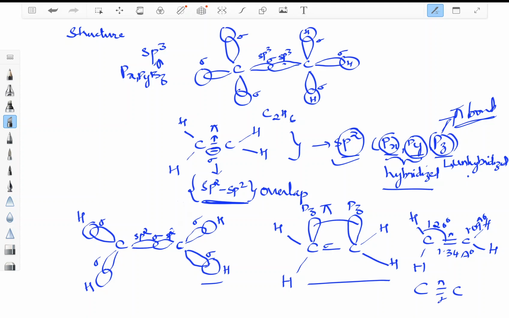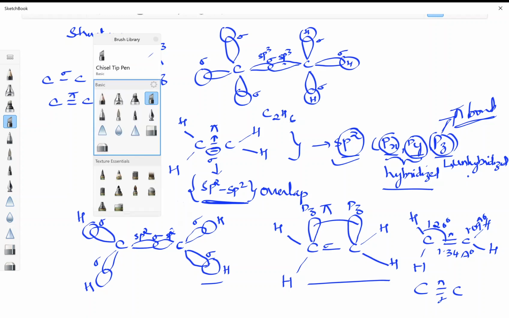Alkenes are more reactive than alkanes. This is due to availability of more exposed pi electrons. If you remember, we have already seen that alkanes are called paraffins due to presence of sigma bonds. Alkenes are more reactive due to presence of pi electrons or pi bonds. That is what you have to remember. Now the next thing we are going to do is start with the nomenclature part. In nomenclature part,